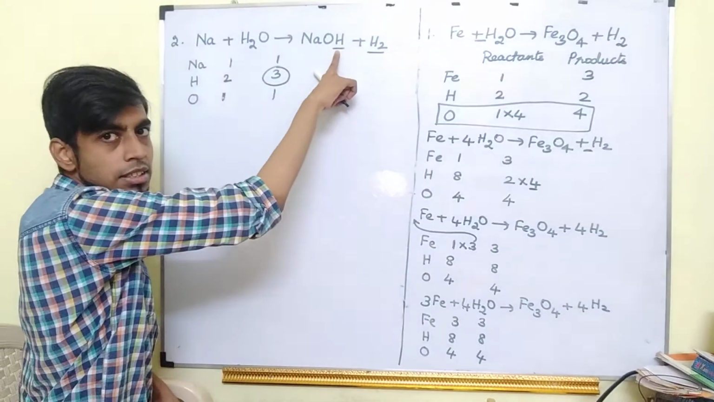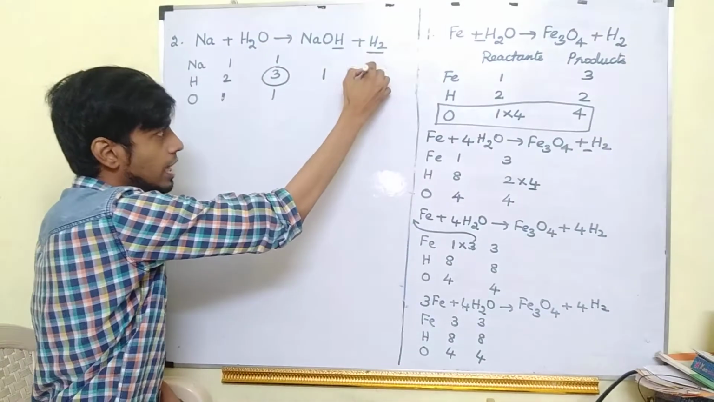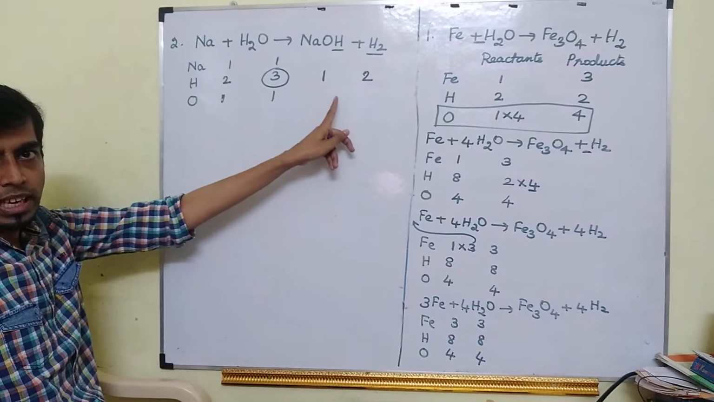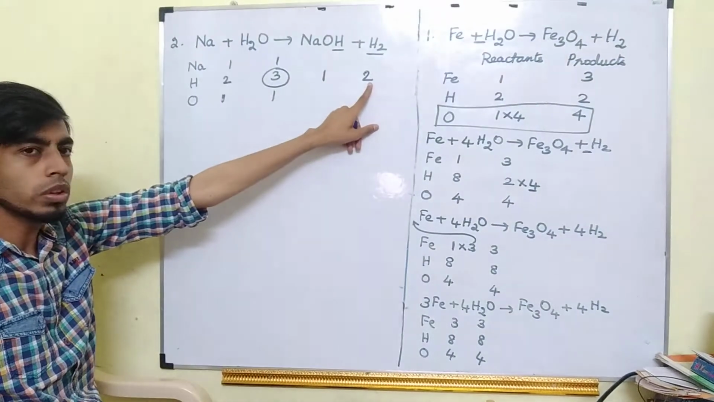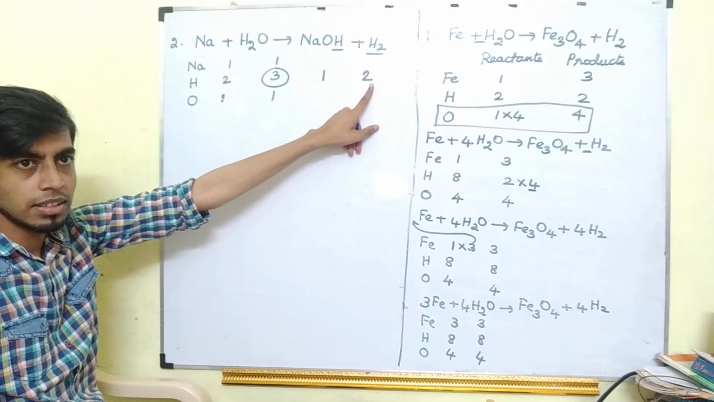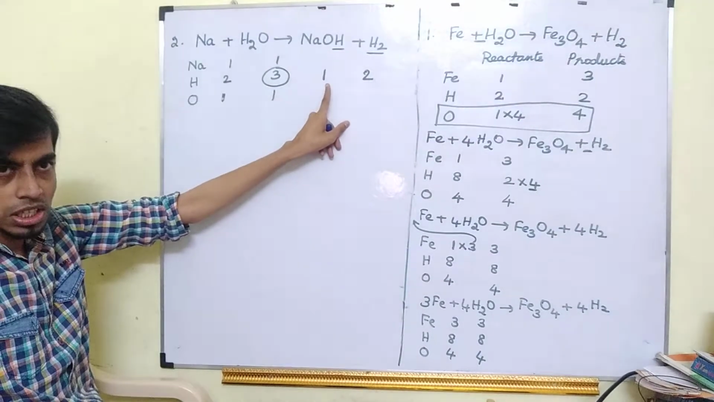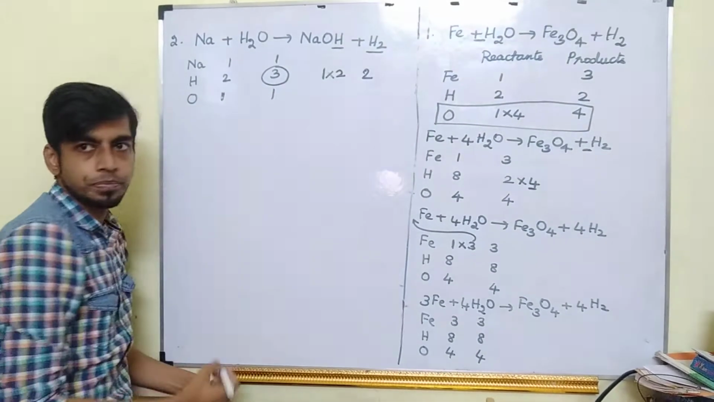Here how many hydrogens are there? 1. Here how many hydrogens are there? 2. So this 3 hydrogens, it is split as 1 plus 2 in the product side. So this 2, it is already even number. So I should not change this again. But this 1 is an odd number. So this 1 I have to change it into even number. So I have to put into 2.